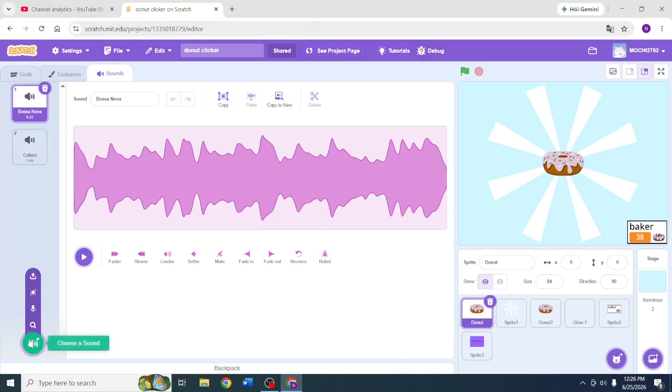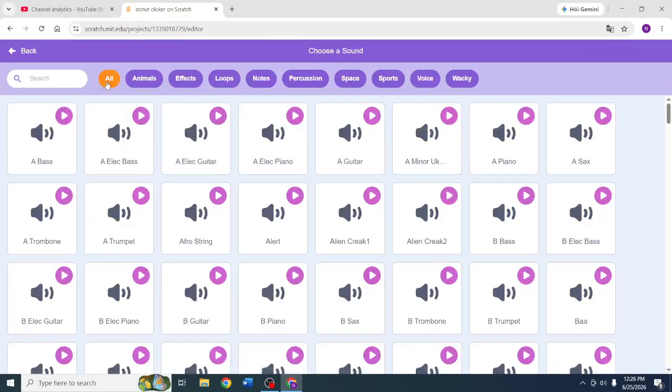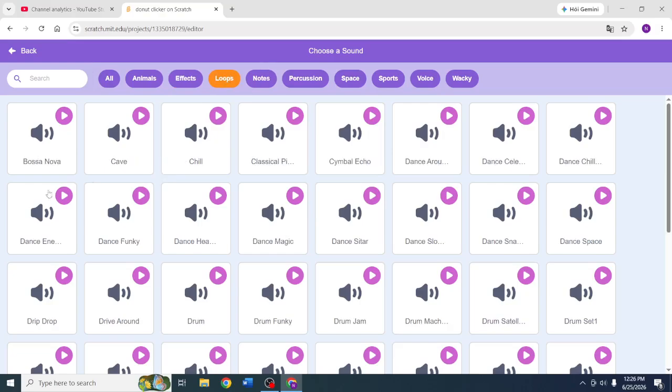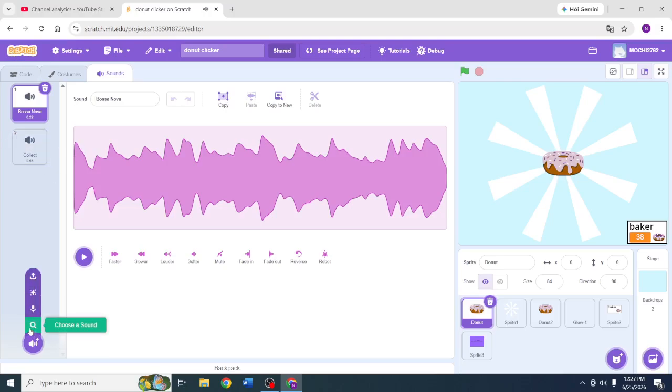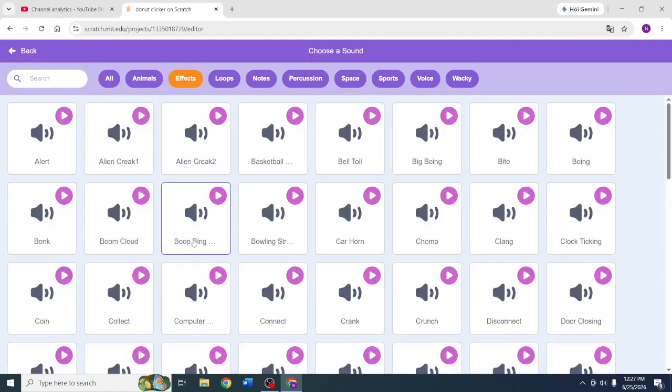And then choose a sound, go to loops and click on the bossa nova. You see that? Very cool. And then for the collect, go to effect and then you see this? Yeah, that one.